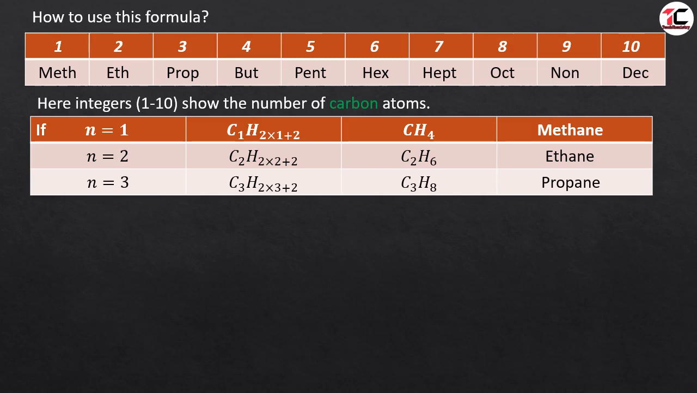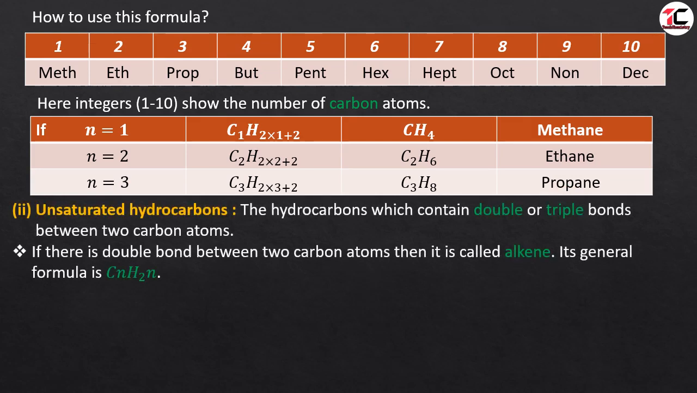Now we make the formula. If there is one carbon atom, then the formula becomes C1H2×1+2. Abbreviated, it becomes CH4. As there is one carbon atom, it is meth, and as there is a single bond, it is ane. Now it becomes methane. For two carbon atoms, the formula is C2H6. Here there are two carbon atoms, so it is eth, and single bond, so we use ane, and its name becomes ethane. Similarly, for three carbon atoms, it becomes propane.